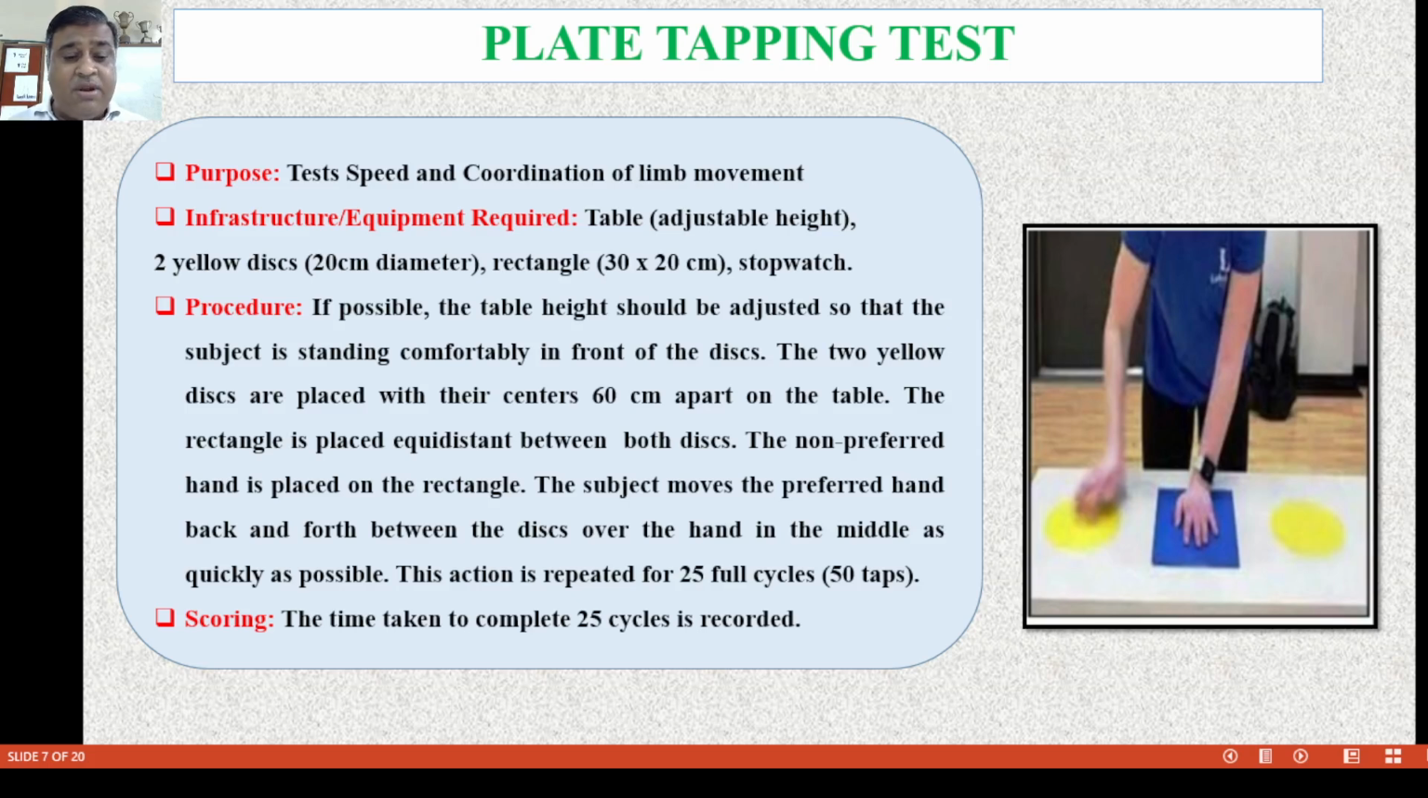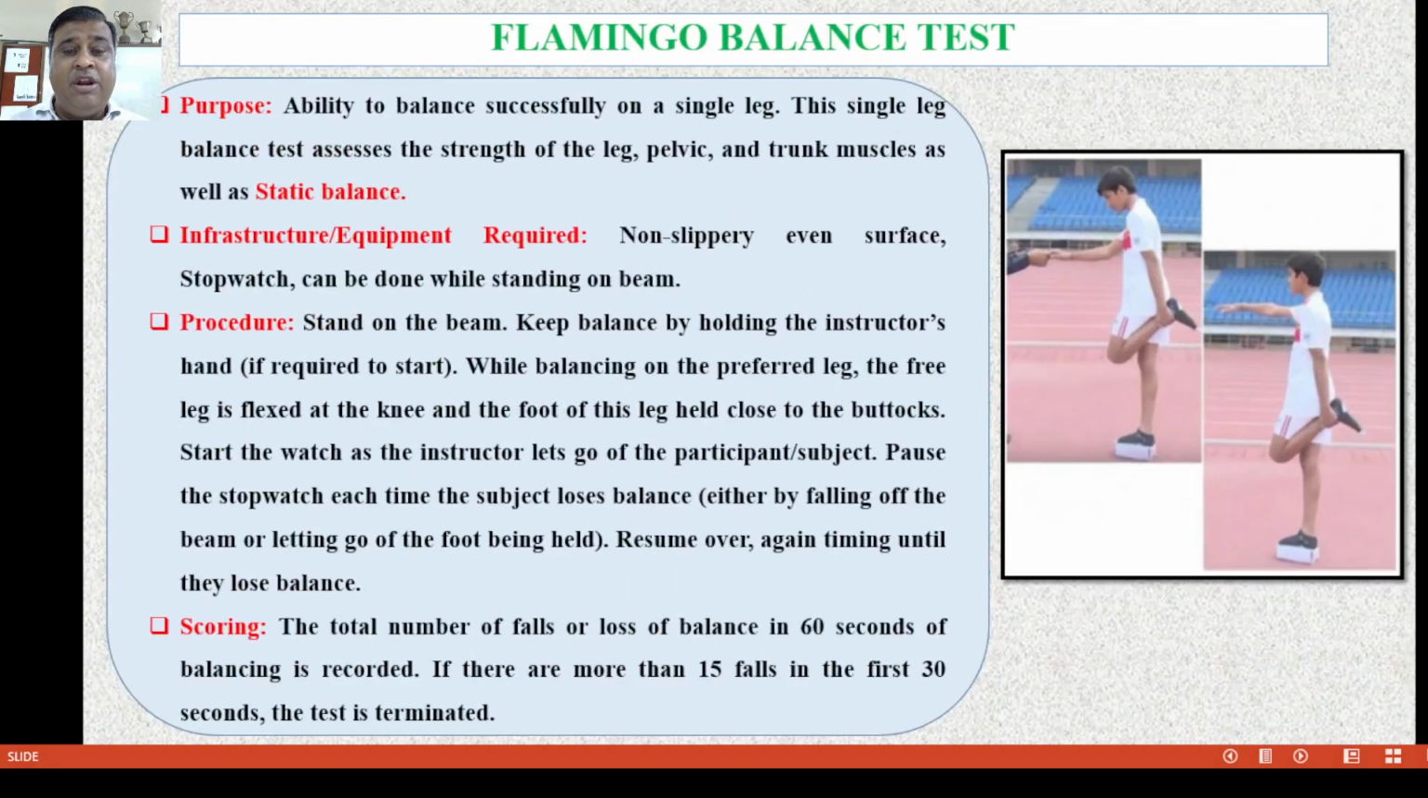How can we score? The time taken to complete the 25 cycles is recorded. Now the next test is the Flamingo Balance Ability Test. The purpose is the ability to balance successfully on a single leg. The single leg balance test assesses the strength of the leg, pelvic and trunk muscles, as well as the static balance of the body.